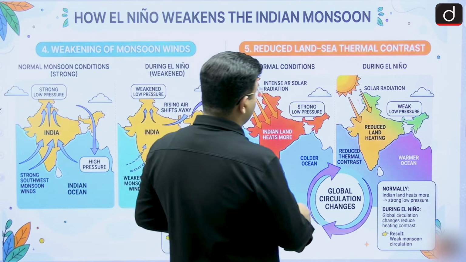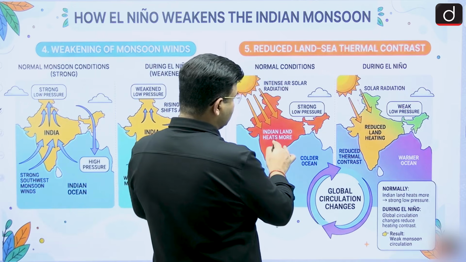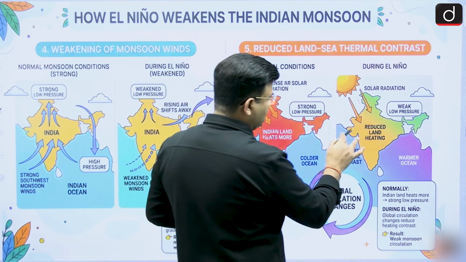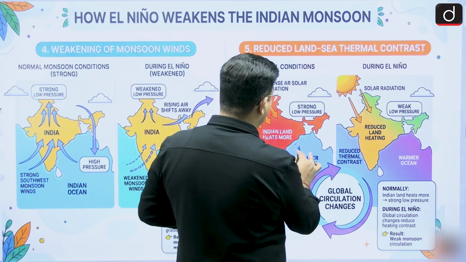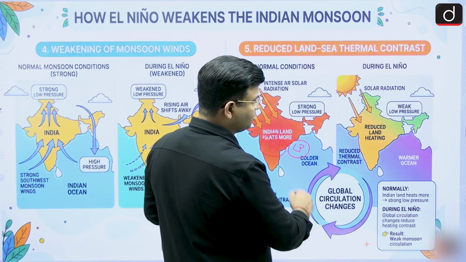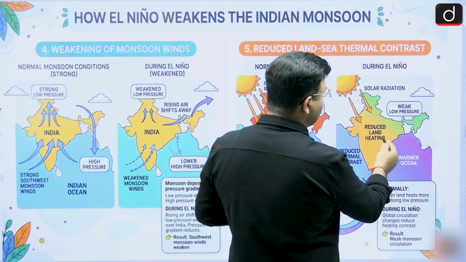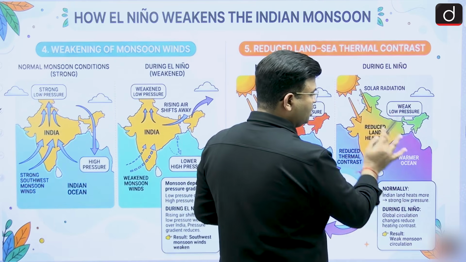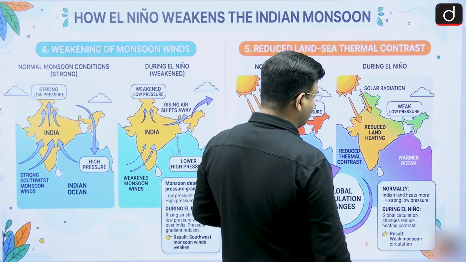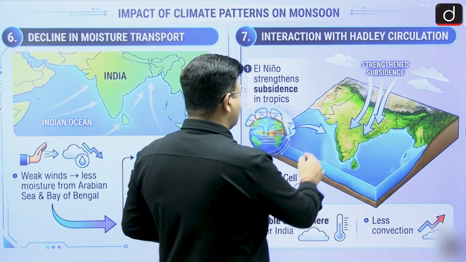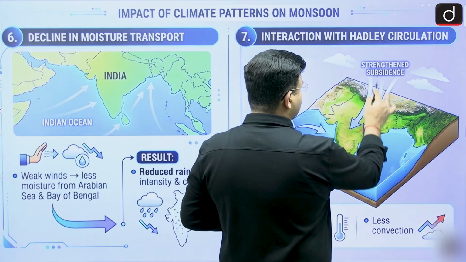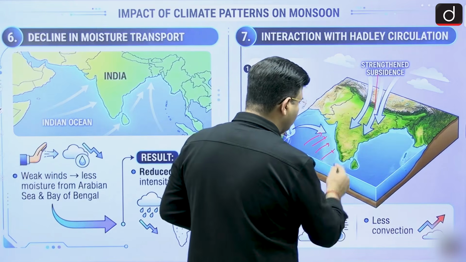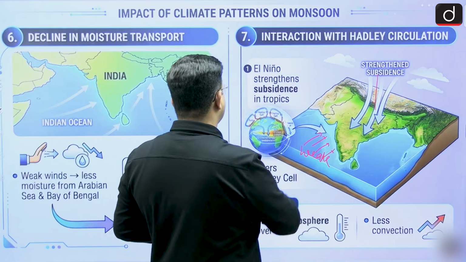During normal condition, it was a very hot, very low pressure region, and the southwest monsoon comes. But during El Nino there is reduced land heating, as air is descending, so the land heating is relatively less and the rainfall is less. India becomes relatively subsided, the southwest monsoon becomes weak, and India receives less rainfall.